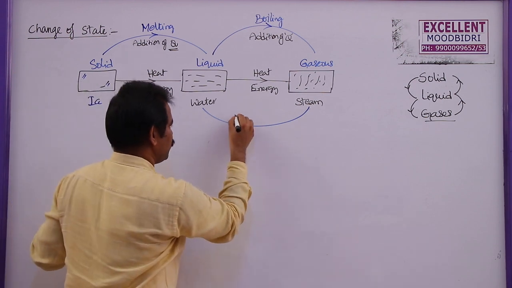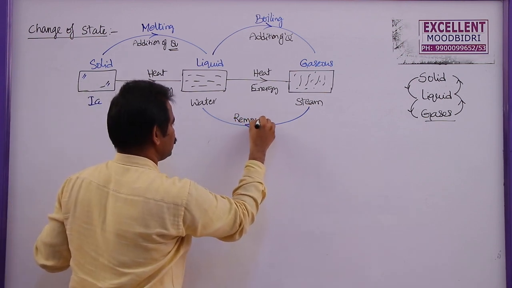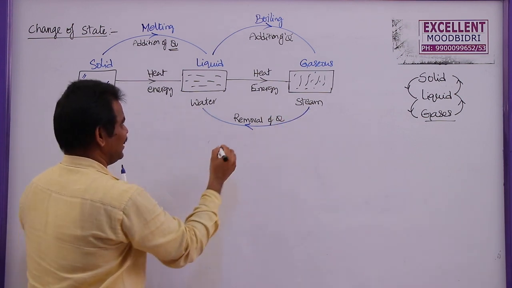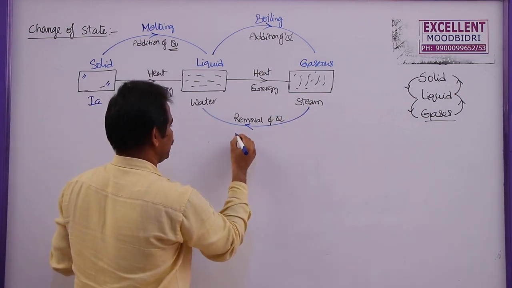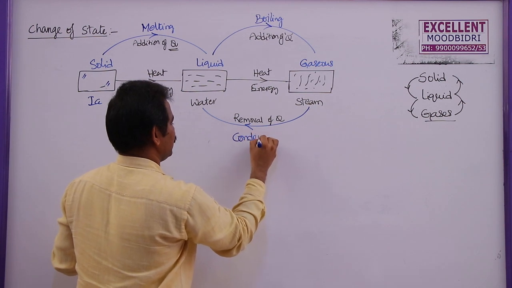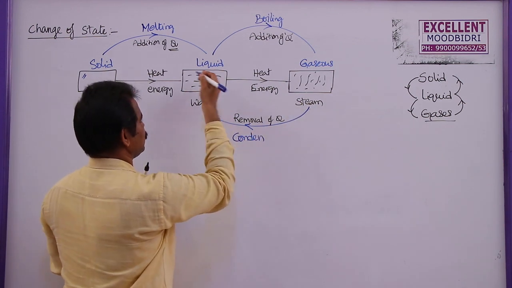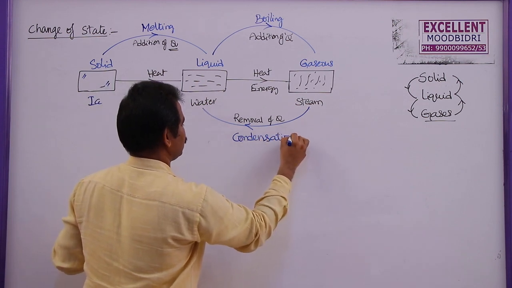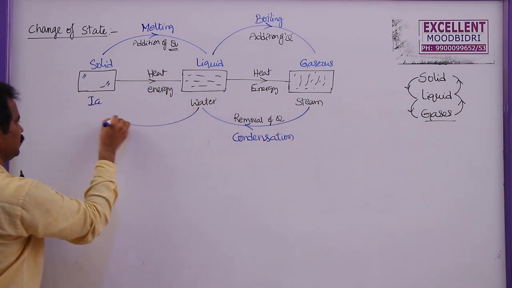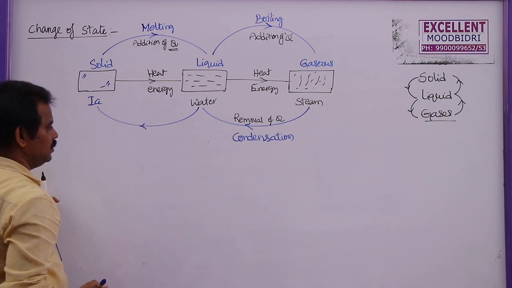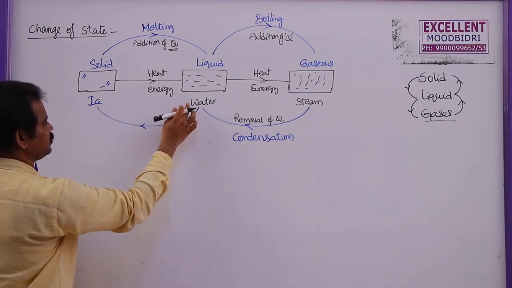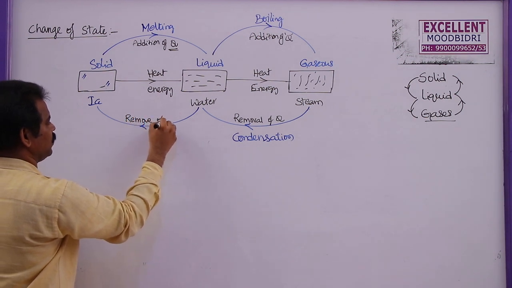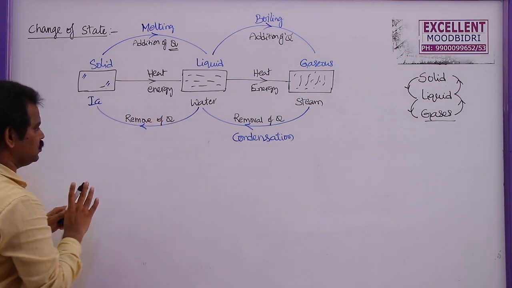Now if steam is cooled, here we are removing heat energy, then this is condensation. Conversion of gas state into liquid state, or steam into water, is called condensation. And then from water to ice, here also we are removing heat energy from water. Whenever heat is removed from water, then it converts into ice.